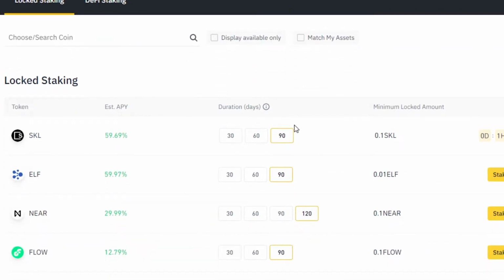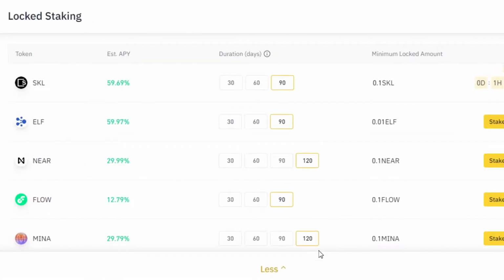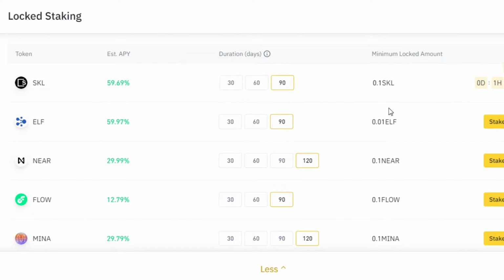Now, once you are on locked staking, the first step is going to be selecting one of the tokens. And you can see right here, more than 100 locked staking products are available on Binance. You can check all the tokens right here. The estimated APY will be given here, the duration in days, and then we have the minimum locked amount. So this is the minimum amount you can lock on a certain token. This is going to be the duration, the actual period before assets are transferred back to your spot wallet.